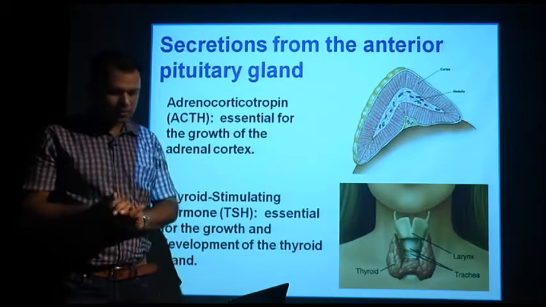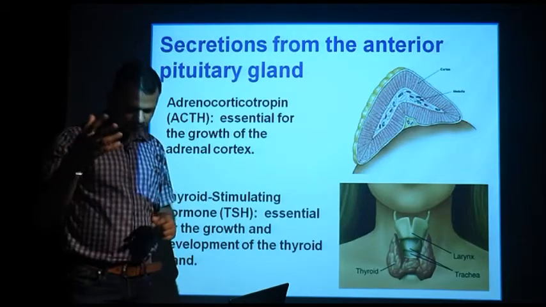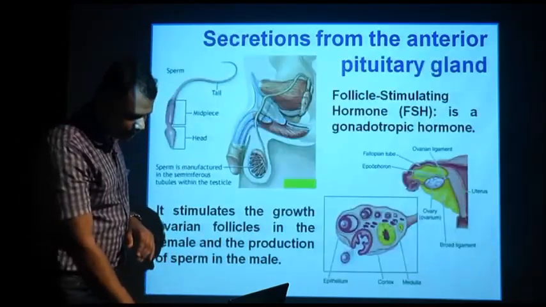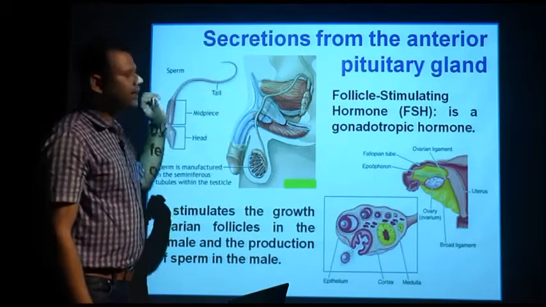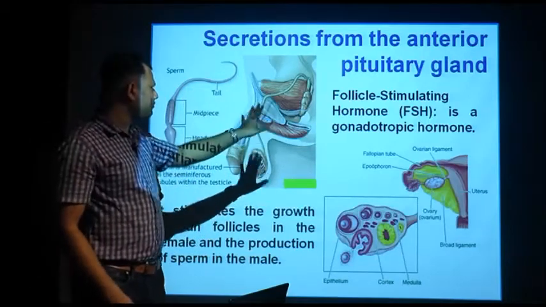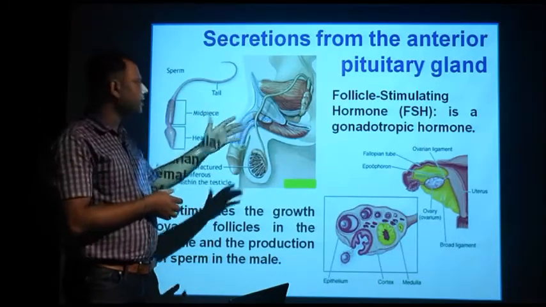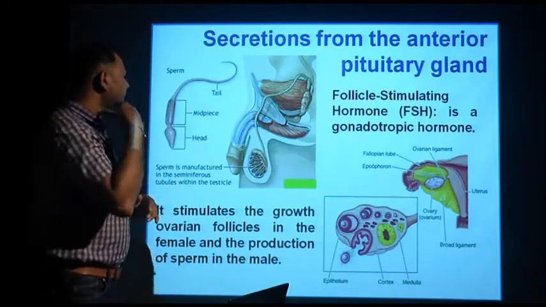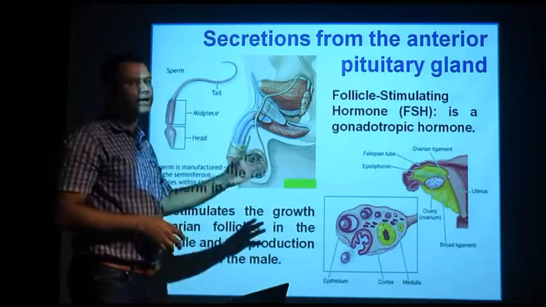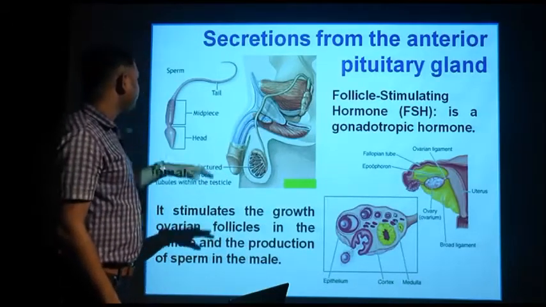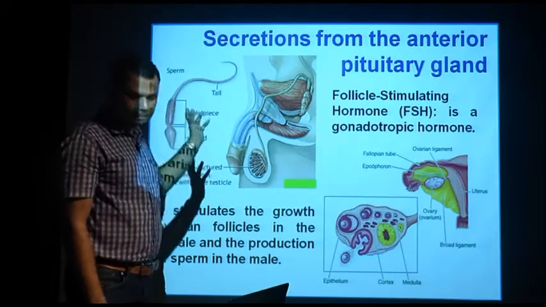the thyroid gland, which helps in the production of T3 and T4 hormones as well as the growth of the thyroid. So coming to the anterior pituitary secretion, there are two gonadotropic hormones remaining, that is follicle stimulating hormone as well as luteinizing hormone. So the function of follicle stimulating hormone is to induce the growth of ovarian follicles, which is part of the female genitalia, and also it induces the growth and maturation of the sperm of the male organisms.